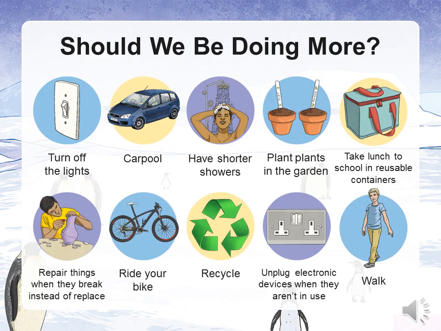By understanding more about global warming and climate change and some of the things causing them, what can we do to help? Should we be doing more? Indeed, and here are some examples of what we can do. Turn off the lights, carpool, have shorter showers, plant plants in the garden, take lunch to school in reusable containers, repair things when they break instead of replacing them, ride your bike, recycle, unplug electronic devices when they aren't in use, and walk.